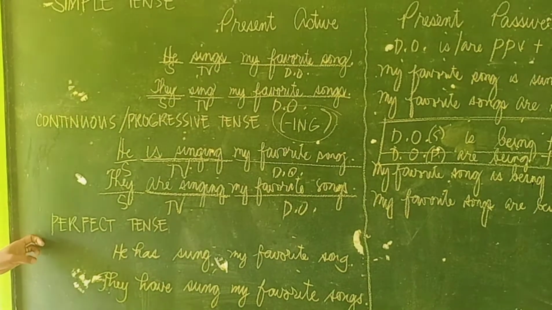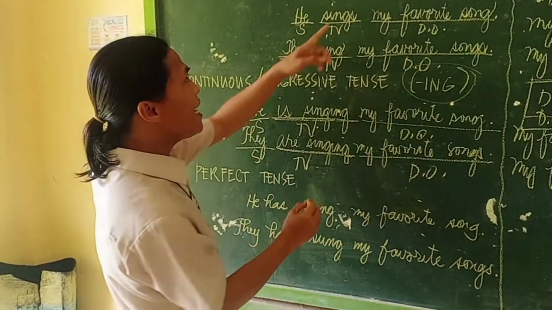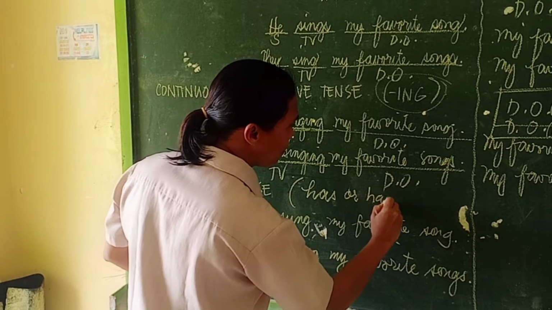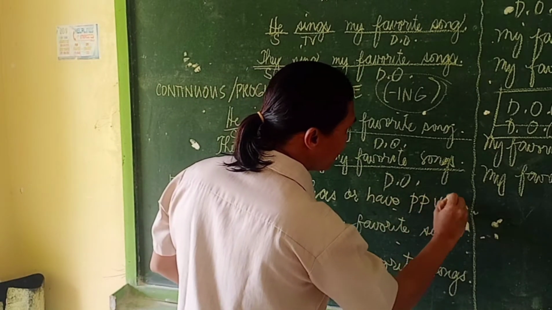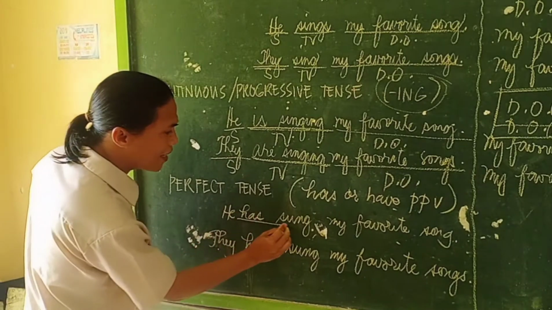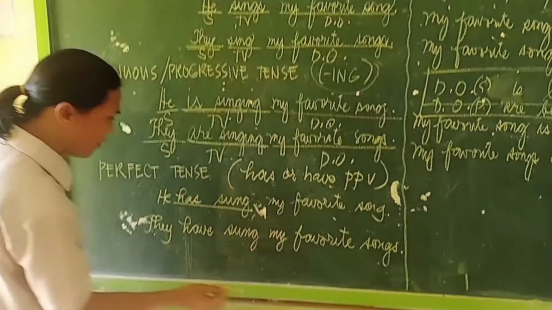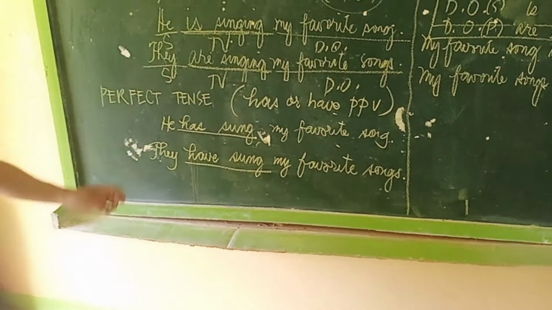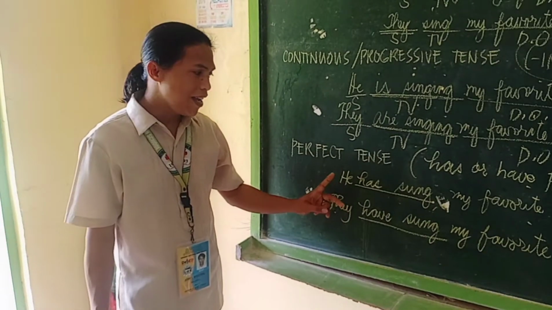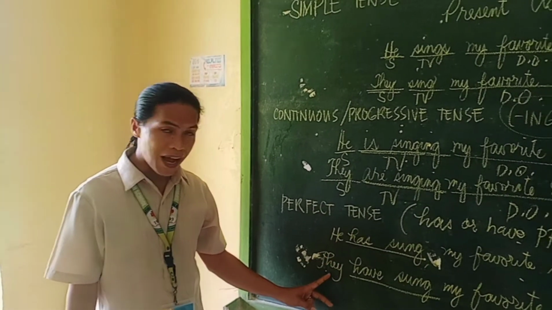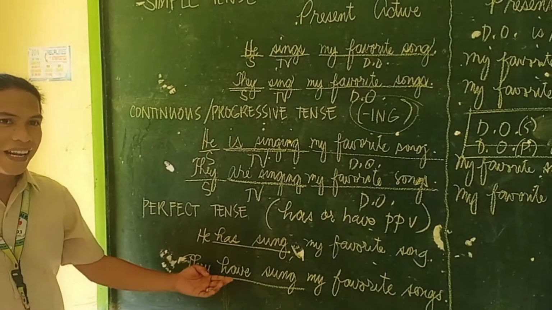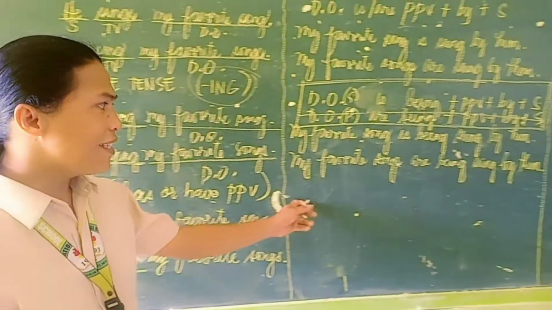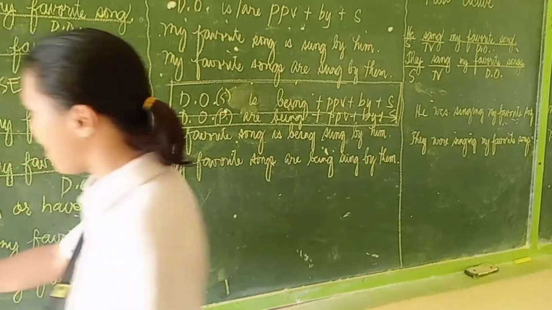Okay, so in other words, the distinguishing feature of perfect tense in the present active is we have has or have and then the past participle of the verb. So we have has sung, has plus the past participle of the verb. We have sung, have plus the past participle of the verb. That is following the subject-verb agreement: singular subject, plural subject. Okay, let us try to write this present perfect tense active to present perfect tense passive.